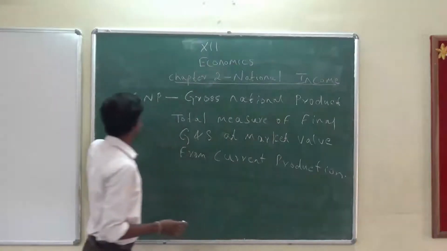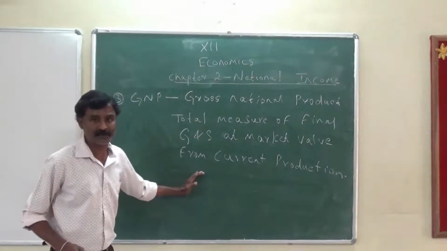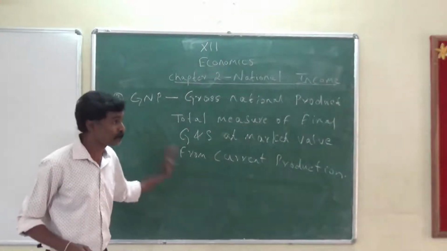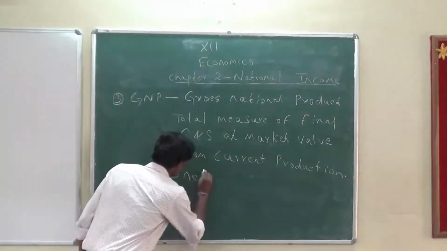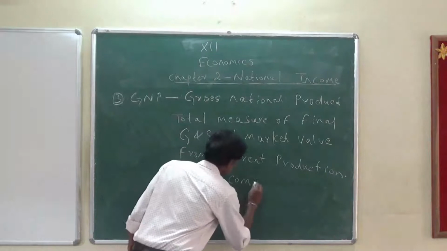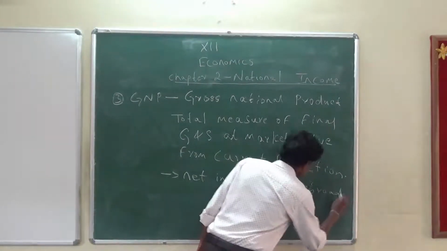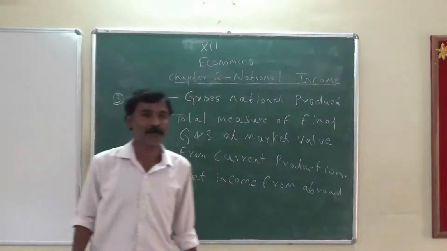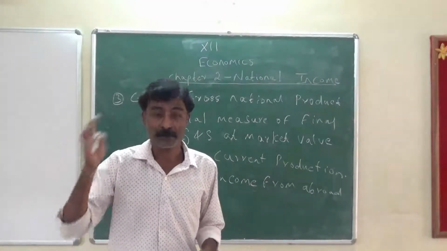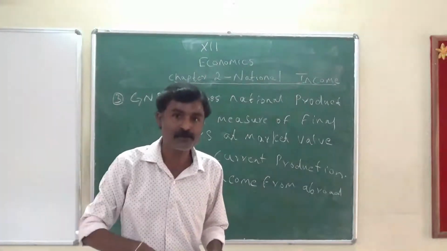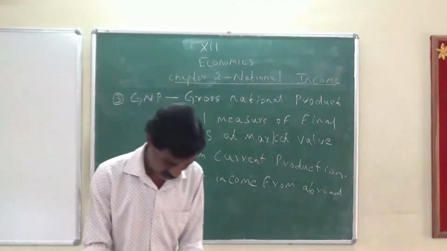Now the difference between GDP and GNP is that I told you C plus I plus G plus X minus M, plus there is another thing, which is called net income from abroad. The net income from abroad might be people of our country staying in other countries and working and producing that money and sending it back to India. So that is called net income from abroad.